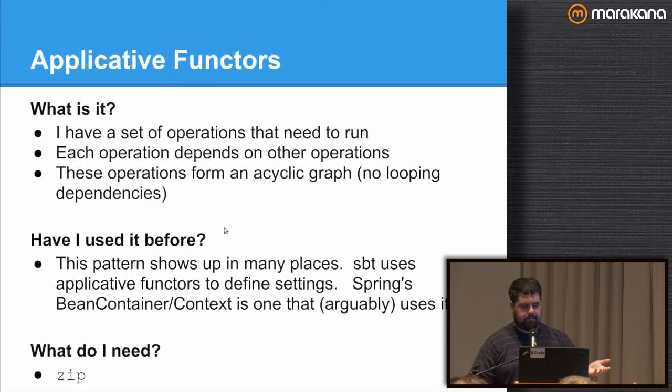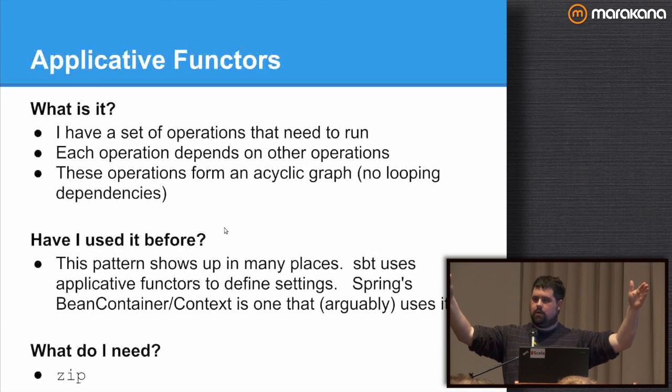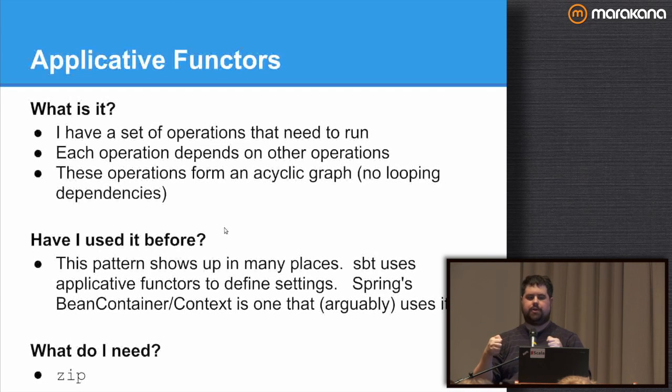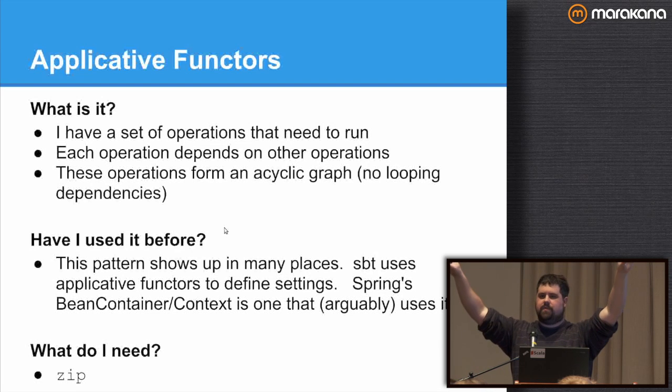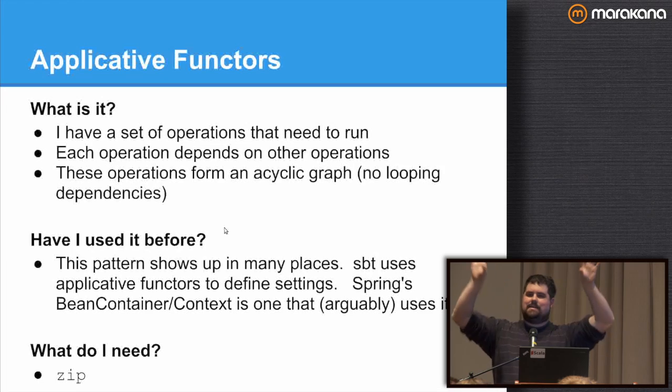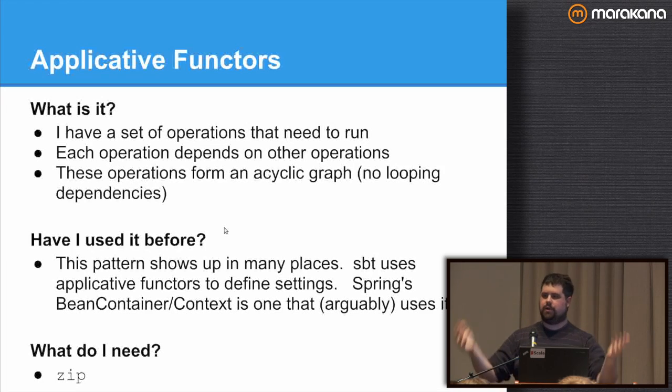So a zip is essentially an applicative functor. If you have an applicative functor, you have a zip operation. Not necessarily vice versa, but anyway. So this pattern that we're using here is I have a set of operations that I need to run. And then when all of them are complete, I have a joining operation to combine the values from those initial operations, okay? So I essentially have an acyclic graph of things to do.